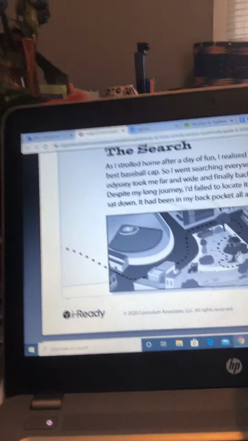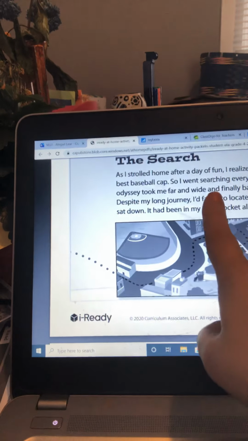Let's make sure it fits in the sentence before we put it down as our possible meaning. So, my long journey took me far and wide. Yeah, that makes sense. So let's put that for our possible meaning, a long journey. Cool. Pause this, put that, spell it right. Look in the text. You can do it.